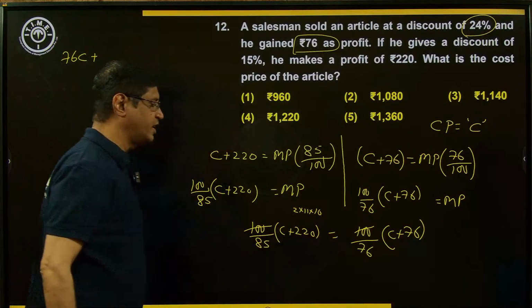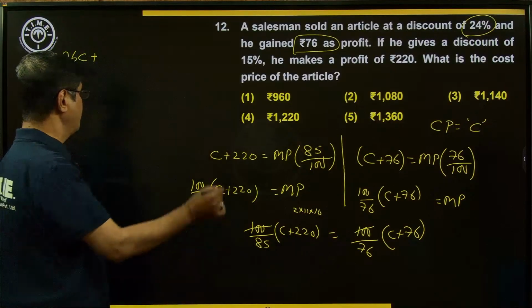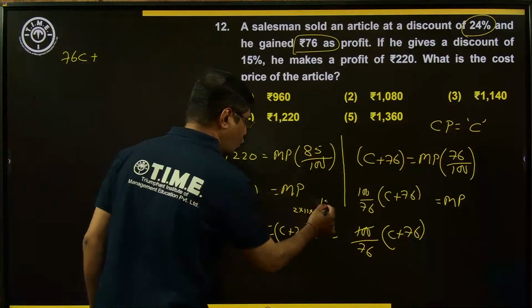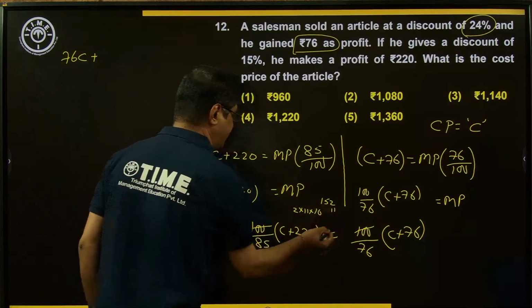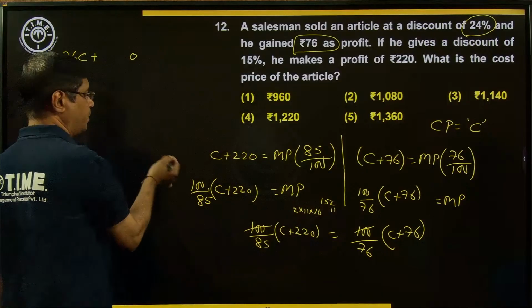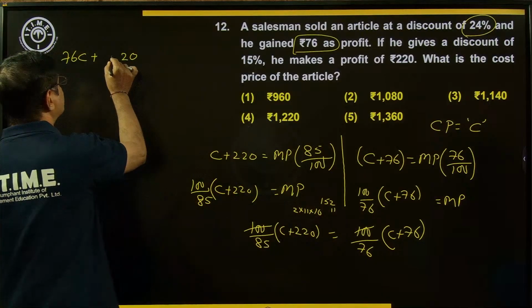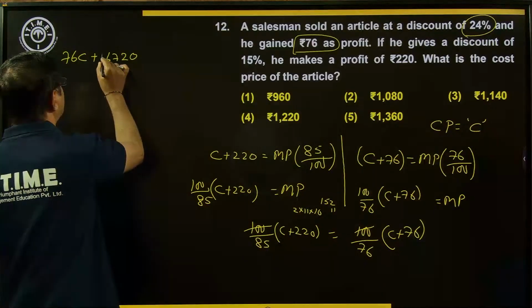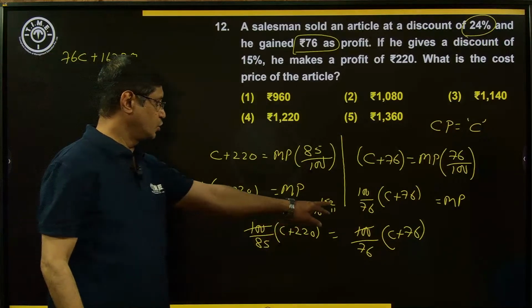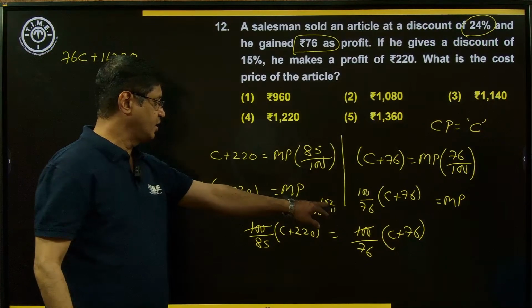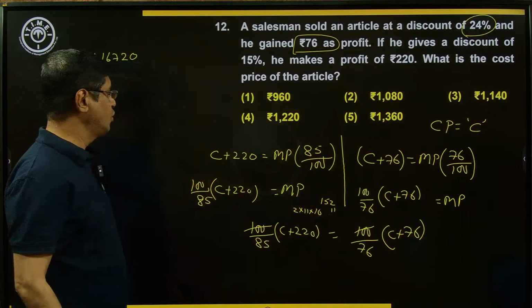So 2 times 76 is 152, and 152 into 11 gives 16720.